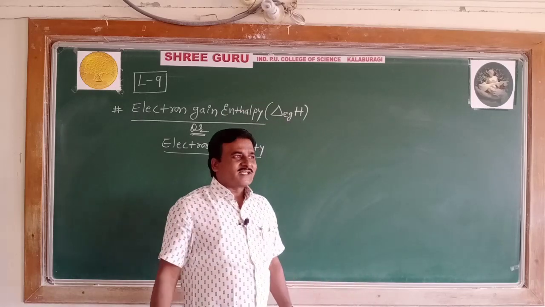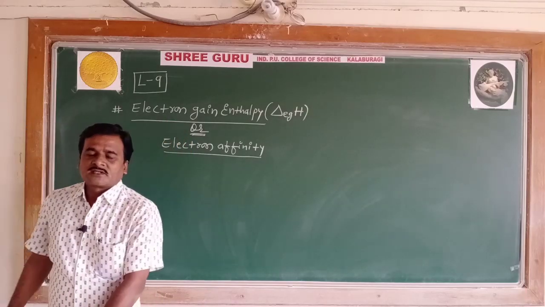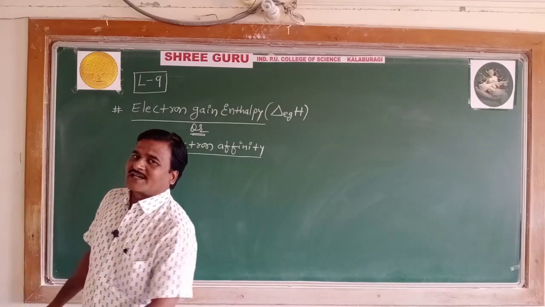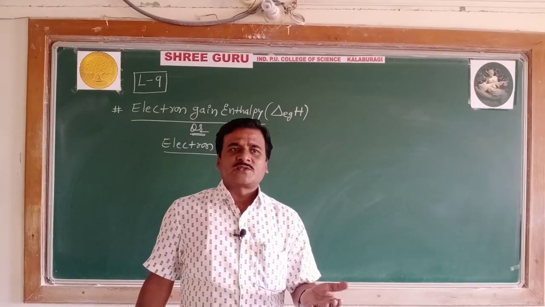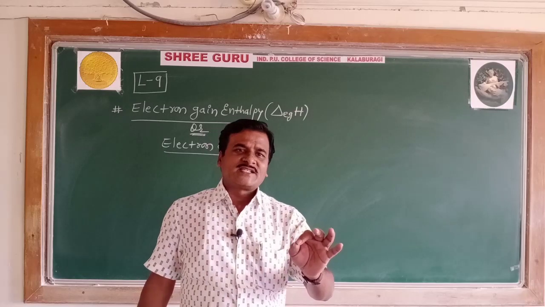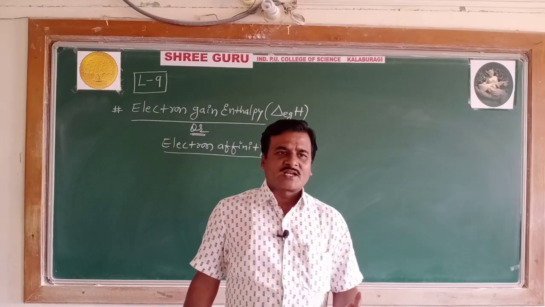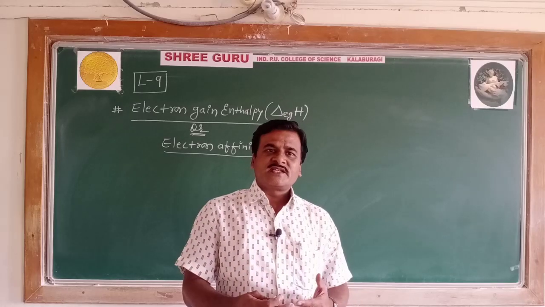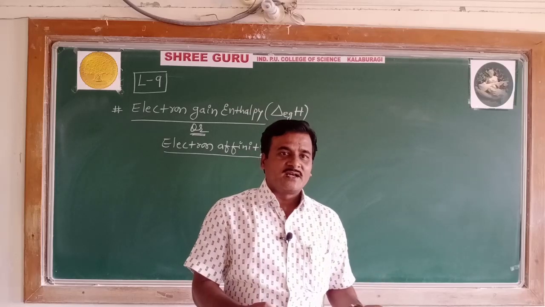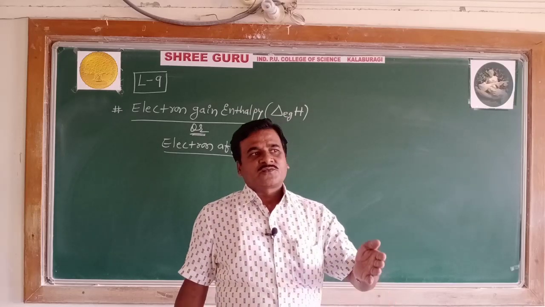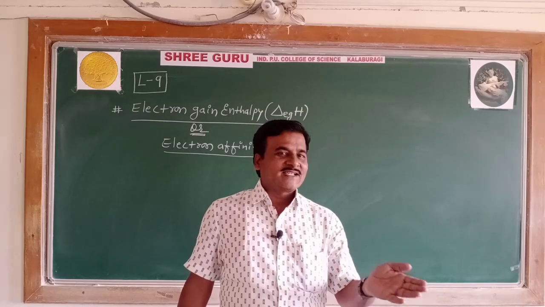Let's understand the meaning of electron gain enthalpy. Dear students, it's quite in contrast, or opposite, to the definition of ionization enthalpy. In ionization enthalpy, it is the amount of energy required to remove the electron from the outermost orbit of an isolated neutral gaseous atom.